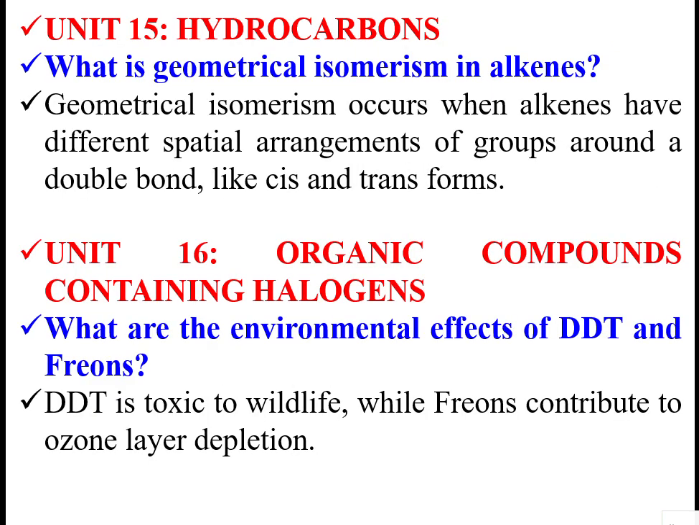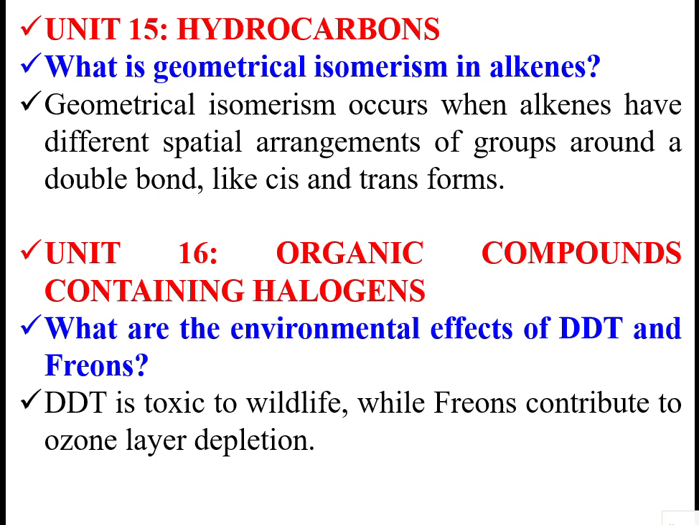So, in the 15th chapter, hydrocarbons, we are saying that carbon and hydrogen are the only atoms present in hydrocarbons. They are used as fuels. The geometrical isomers are there. Geometrical isomers occur when alkenes have different spatial arrangements of groups around a double bond, like cis and trans forms. Because of the arrangement of these groups, there will be geometrical isomerism.